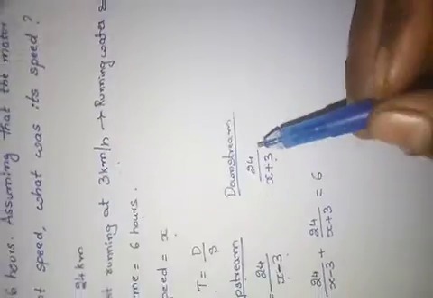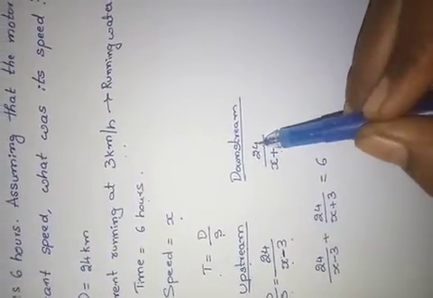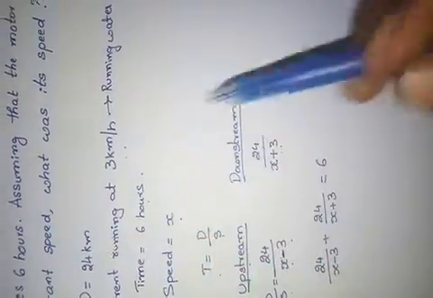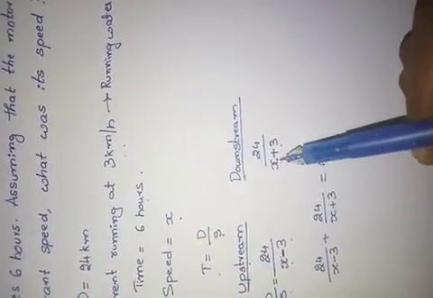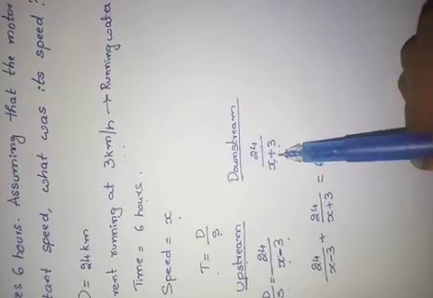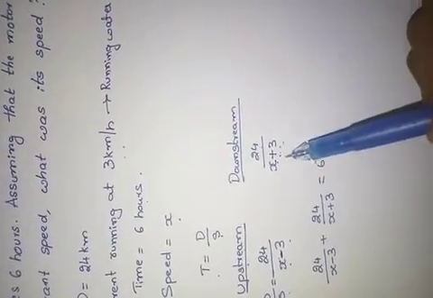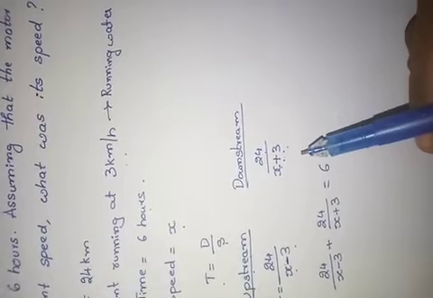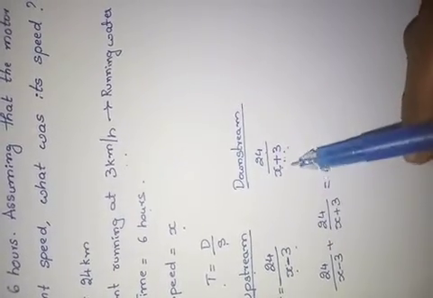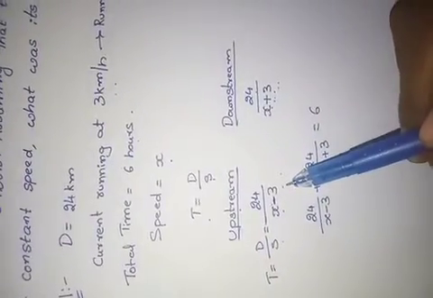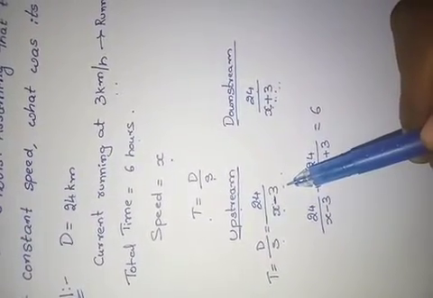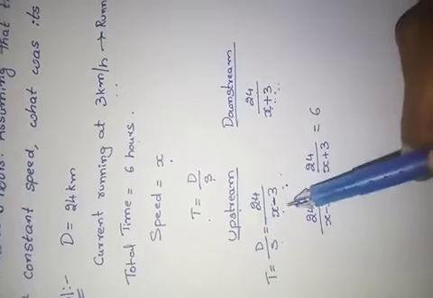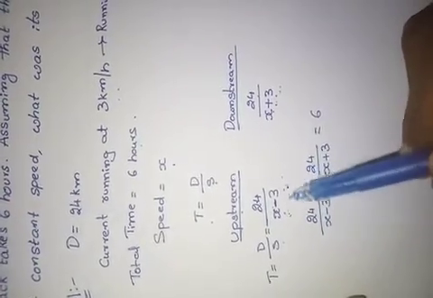In the downstream, distance by speed. Distance is the same 24 kilometers, by speed of the boat plus speed of the running water. It will be added, no? Running water and boat are in the same direction, so the speed will be added: x plus 3. While going up, the running water will be in one direction and the boat in the other direction, so speed will be x minus 3.